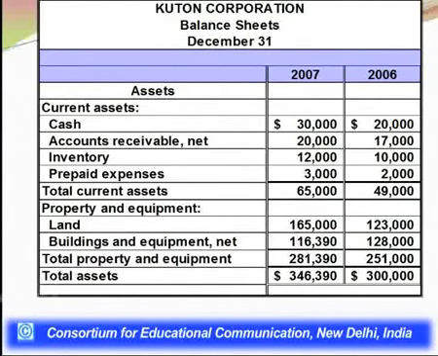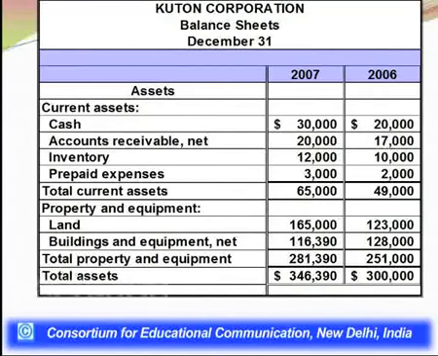The next item is your inventory. Inventory was 10,000, the third row from the right I am referring to, and now it is 12,000. Prepaid expenses is the fourth current asset given, and the amount was 2,000 in 2006 and 3,000 in 2007. If you sum them up together, the total current assets for 2007 come out to be 65,000, and for 2006 it was 49,000.